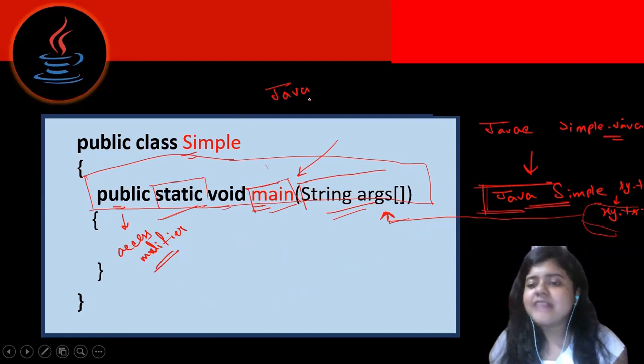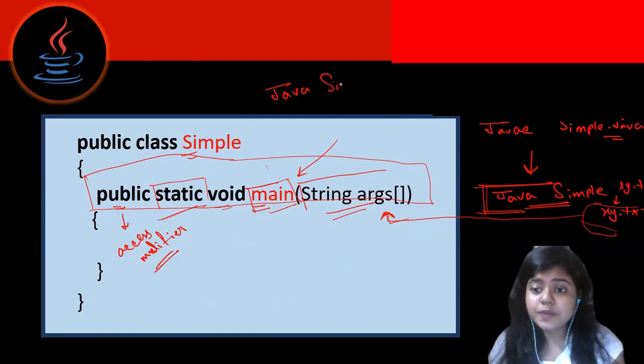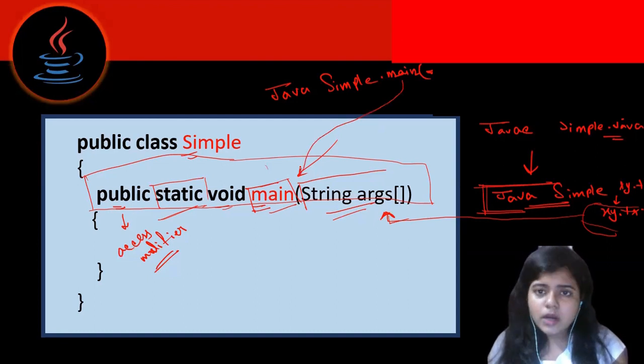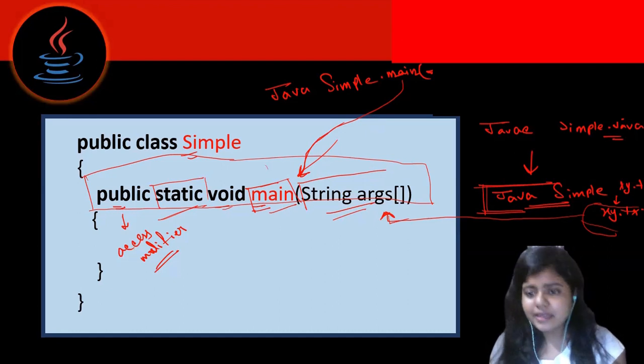When you write java simple, the JVM will actually call simple, the name of your class, that is the bytecode, and it will call the main method with some argument. The JVM will start executing from this method. That is why we have to write the main method in this way only, and this is mandatory.